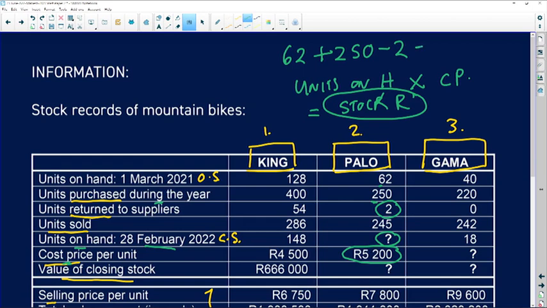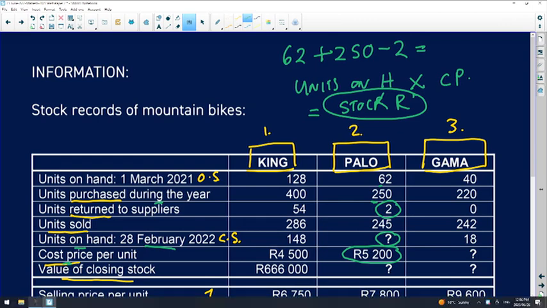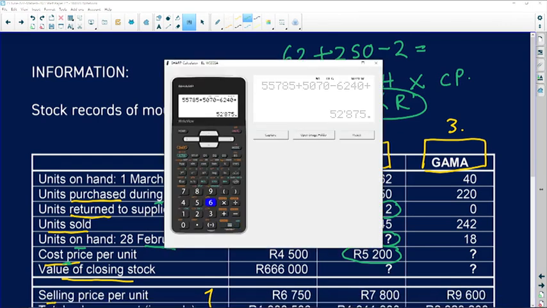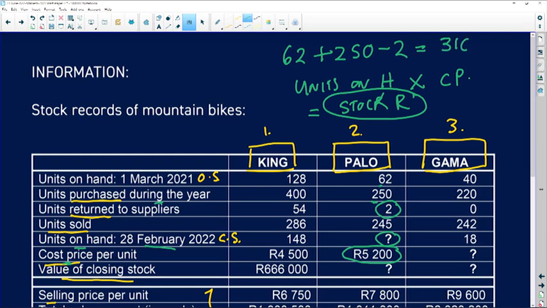Right, so at this point, how many bikes were available for selling? Okay, so remember I started off with 62, then I bought 250 and I returned 2. So available to the customers, there were 310. That's how many bikes there were. Right, now let's look at how many we ended up selling. So units sold, we ended up selling 245.